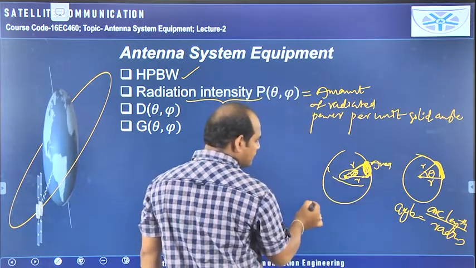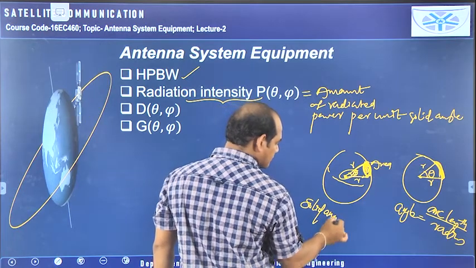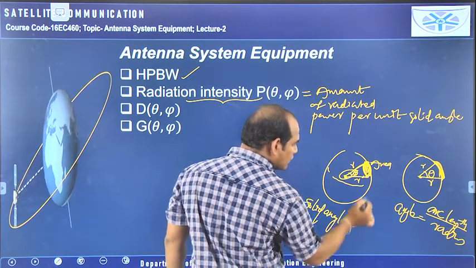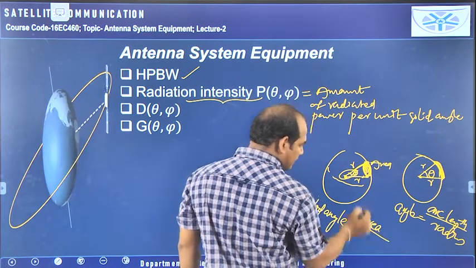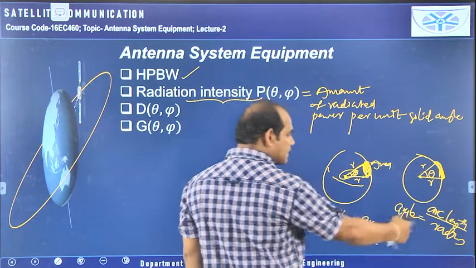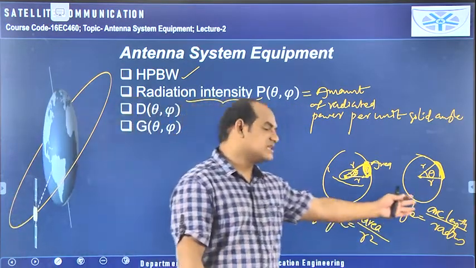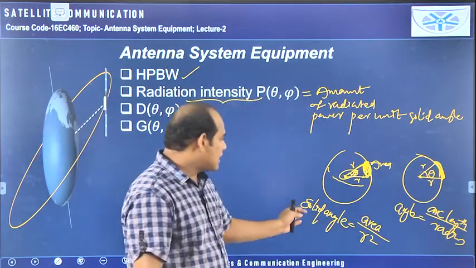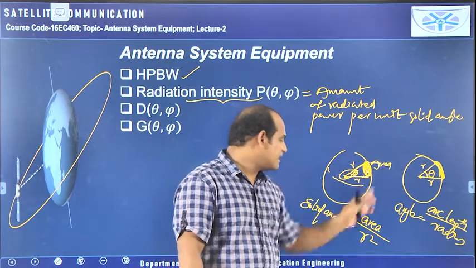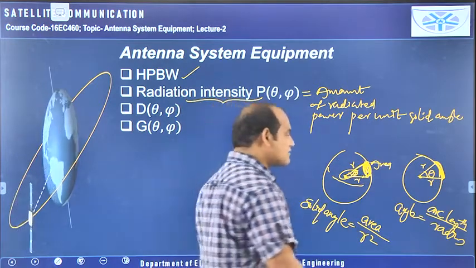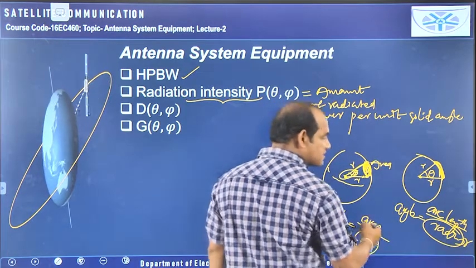Then the solid angle is defined as: solid angle is equal to this particular area by R square. So you see the difference between the angle and the solid angle. Angle is equal to arc length by radius, but solid angle is equal to the subtended area, that area by R square. Here R is fixed, the radius R is fixed, so R square is fixed.